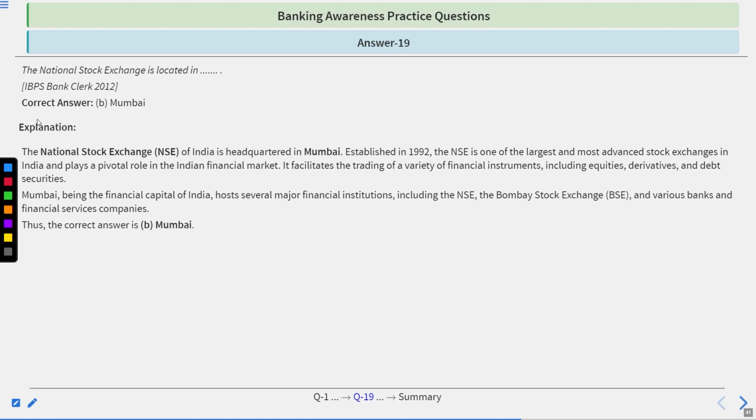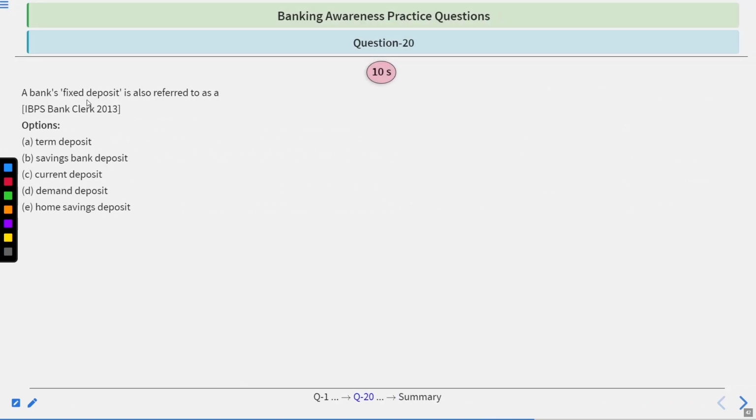The time's up. Correct answer is B, Mumbai. The National Stock Exchange of India is headquartered in Mumbai, established in 1992. One of the largest and most advanced stock exchanges in India, it plays a pivotal role in the Indian financial market. It facilitates the trading of a variety of financial instruments, including equities, derivatives, and debt securities. Mumbai, being the financial capital of India, hosts several major financial institutions, including the NSE, BSE, and various banks and financial services companies.